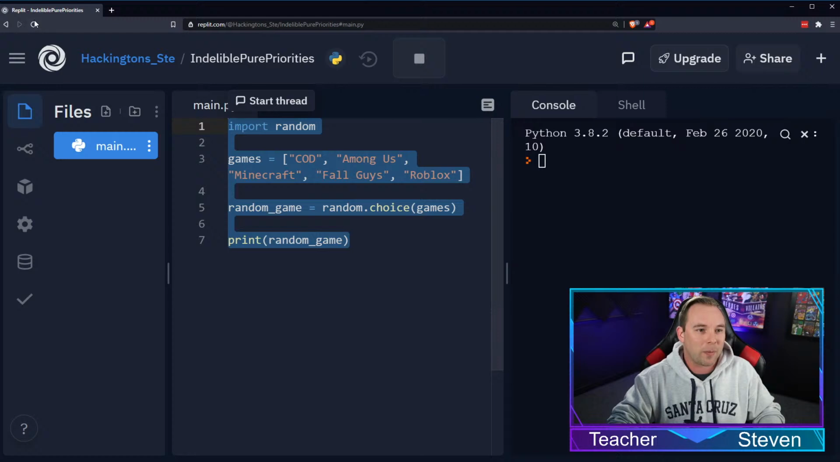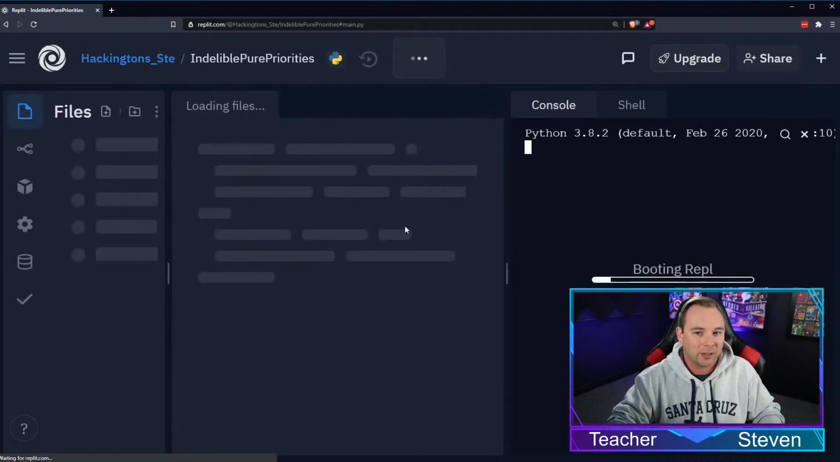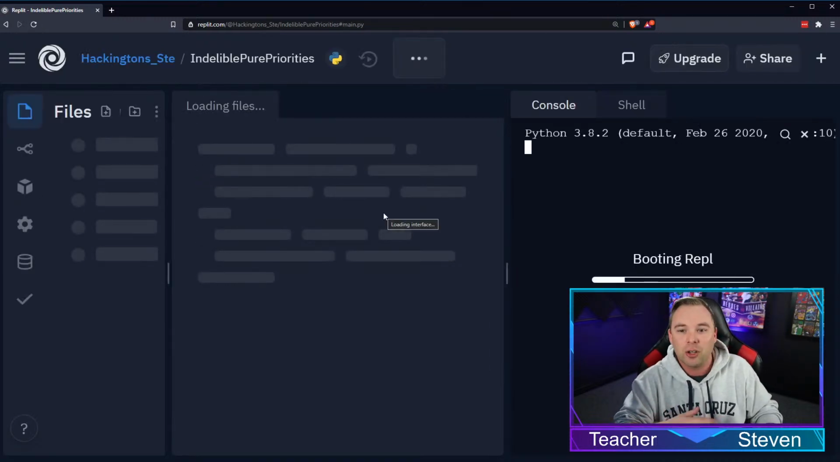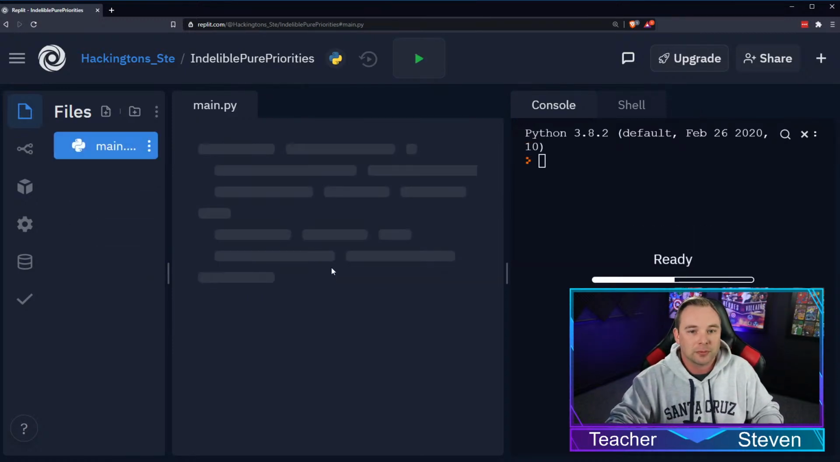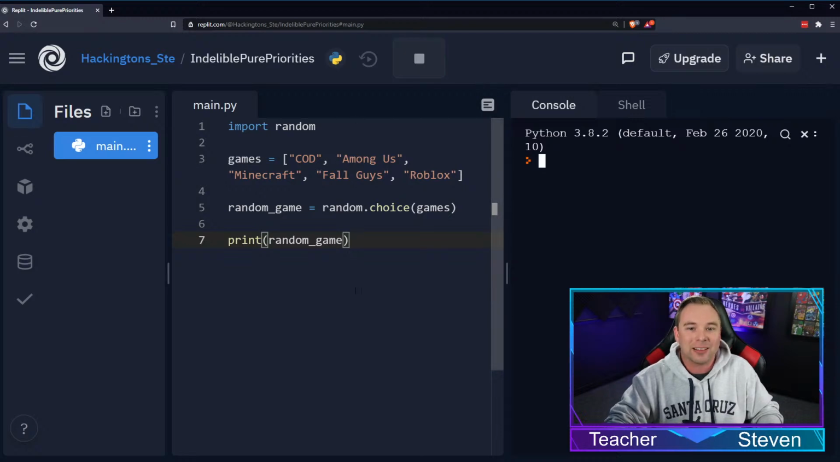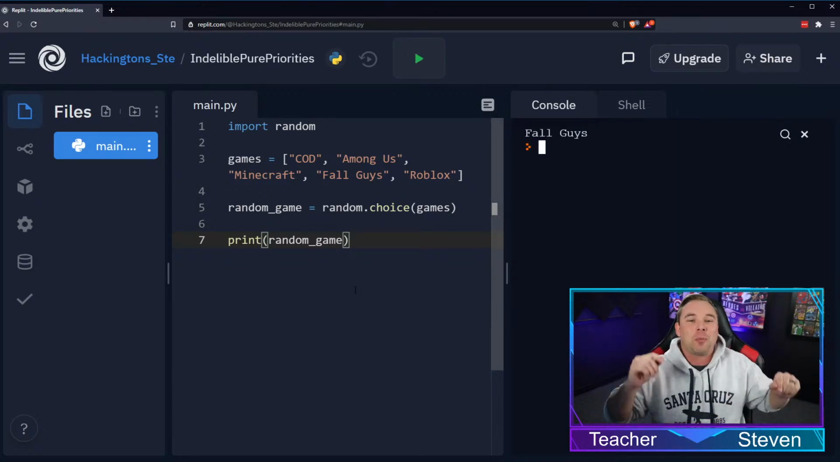Let's copy that. I think Replit crashed on us. That's great. But I did copy my code, so if anything gets lost, I can paste it back in. All right, looks like it saved everything. Let's hit run, and boom, looks like we're playing some Fall Guys.